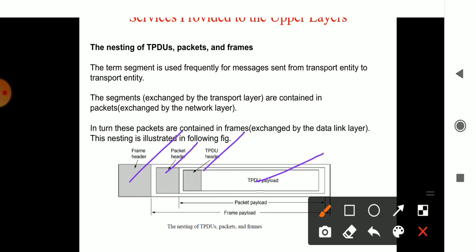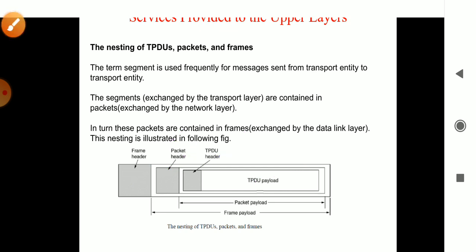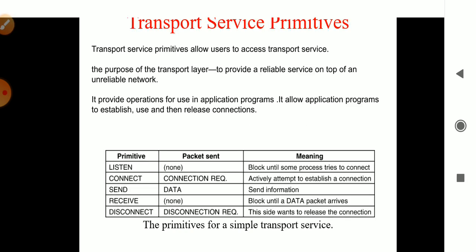When the information is flowing, it will not be only one packet at a time, it will run in frames. Each frame may have multiple packets which have to be delivered. So those frame numbers, packet numbers, and the transport header will be there, and whatever transport data is there is present in the TPDU. Okay, these things are in the services which are provided to the upper layer.